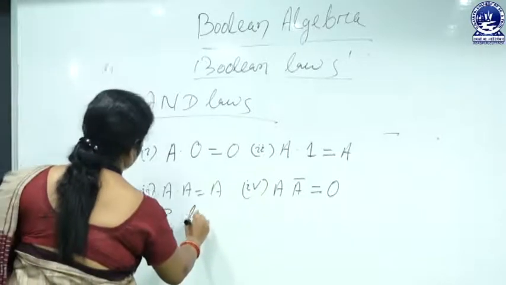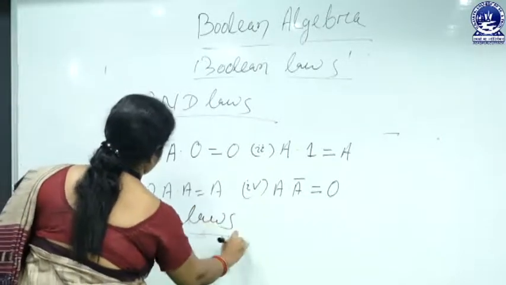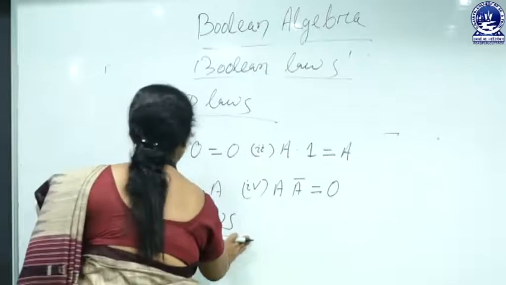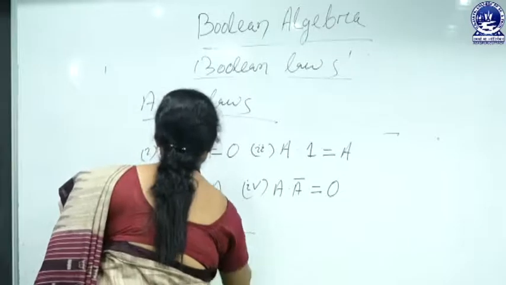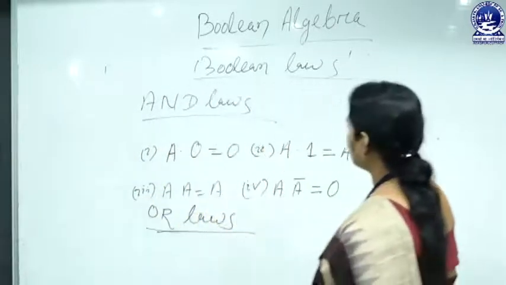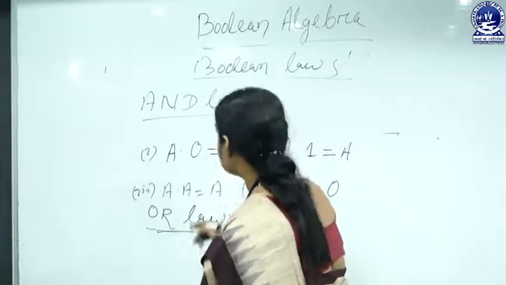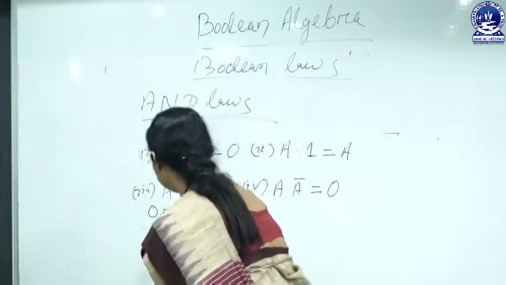Next one is OR laws. Here the OR operation is applied, therefore it is called OR logic.